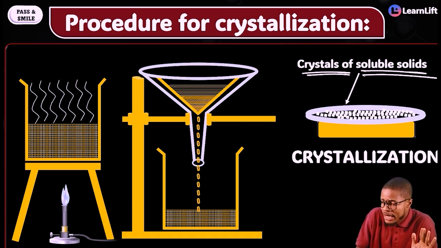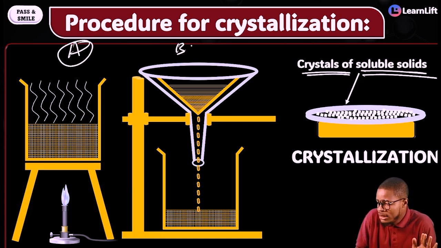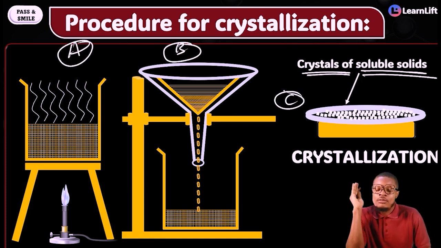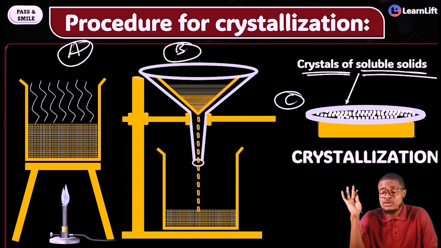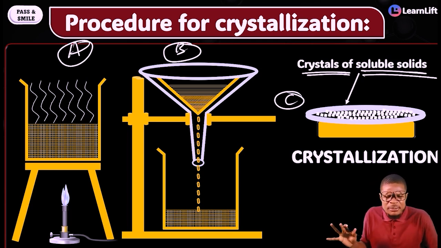Just follow the setup. A, follow them, your B, and then your C. You have obtained your crystallization, easy and direct, and you are out of there. If you get this very quickly with me, that means we are good to thrive and ride on.